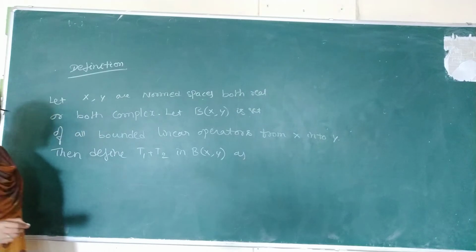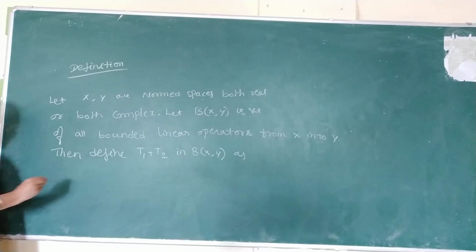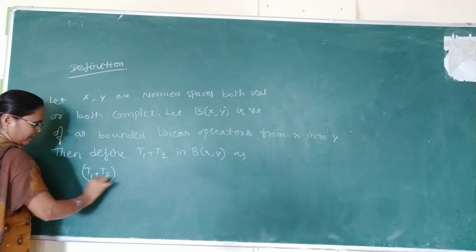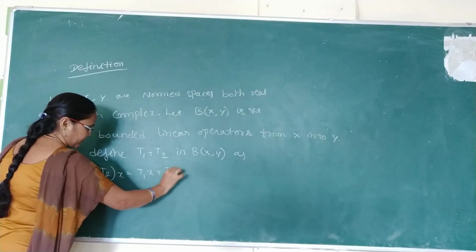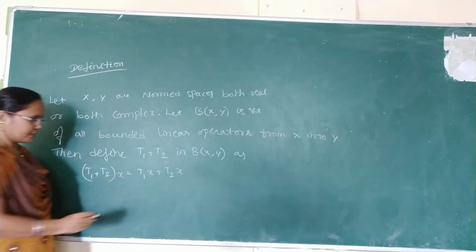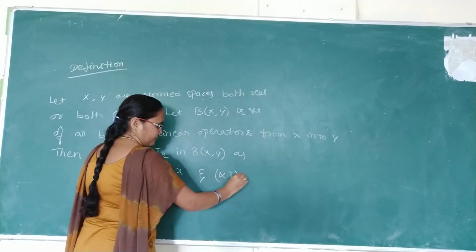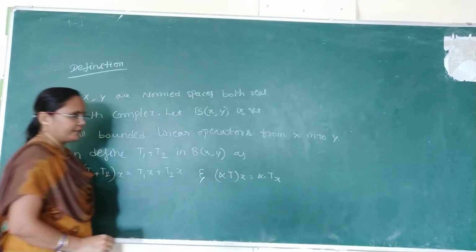Then here we are defining addition of the operators T1 plus T2 in B of X comma Y: (T1 plus T2) of x is equal to T1x plus T2x, and (alpha T)x is equal to alpha into Tx.